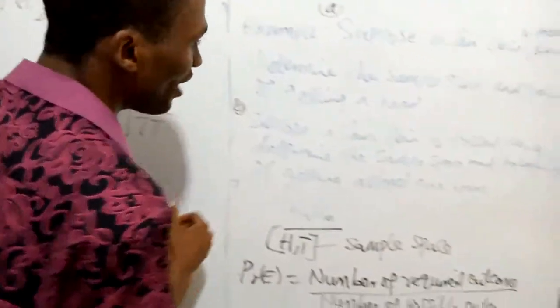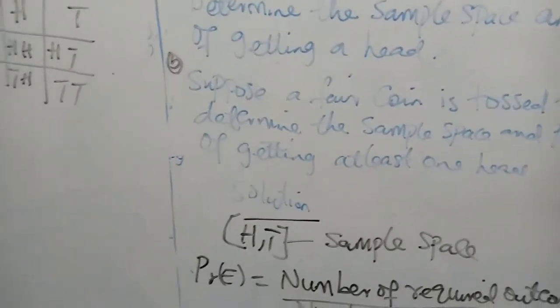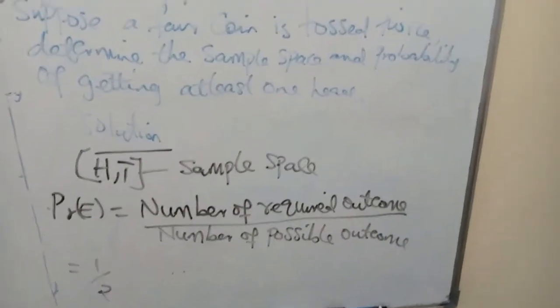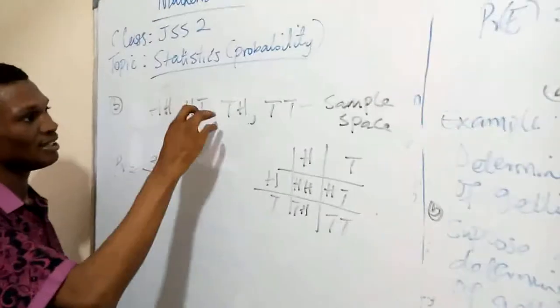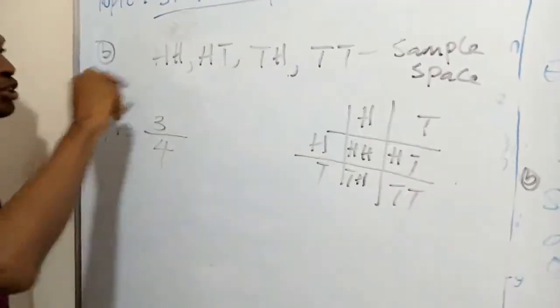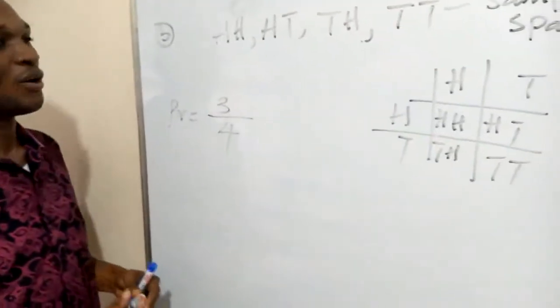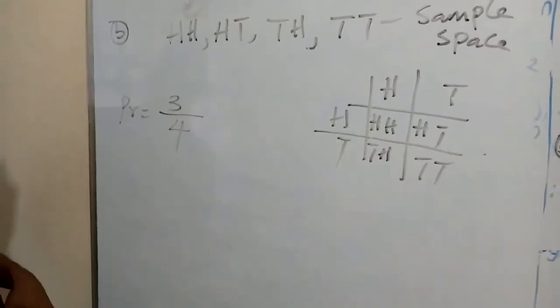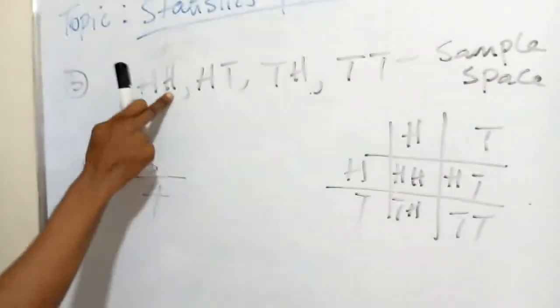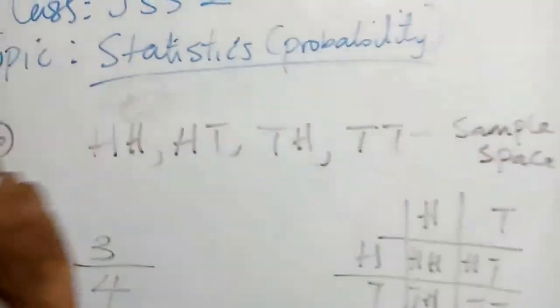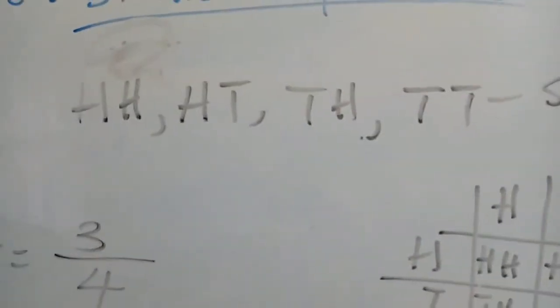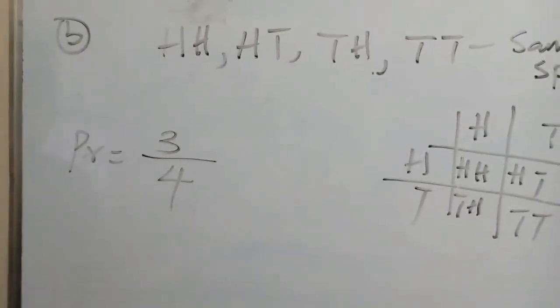Let's go again. Suppose the fair coin is tossed twice. Determine the sample space and the probability of getting at least one head. In tossing the coin twice, there are 4 chances: head and head, tail and head, head and tail, and tail and tail. So there are 4 possible outcomes here. We are told to find the probability of getting at least a head. We can see a head in the first outcome, a head here and a head here. So the number of required outcomes is 1, 2, 3, all over the possible outcomes 1, 2, 3, 4. So our probability becomes 3 over 4.